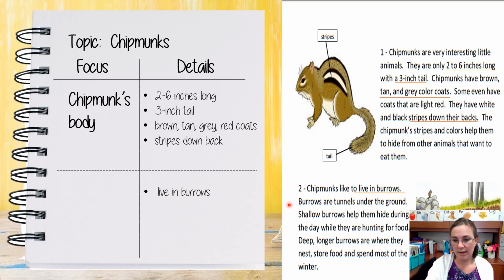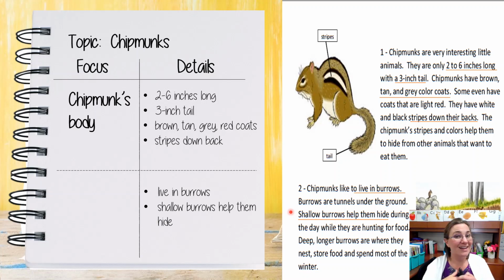Burrows are tunnels under the ground. Shallow burrows help them hide during the day while they are hunting for food. There's another important detail. So now apparently there's more than one kind of burrow. There's a shallow burrow, and its purpose is to help them hide. So that's what I'm going to write in my notebook. Not the whole sentence, just the important detail that it helps them hide.